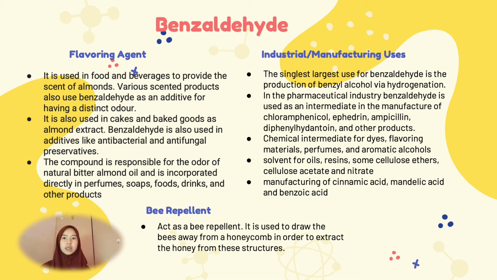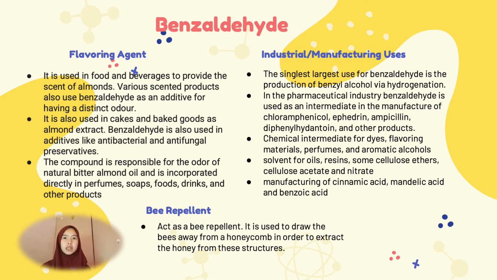The compound is responsible for the odor of natural bitter almond oil and is incorporated directly in perfume, soap, foods, drinks, and other products. Second, in industrial and manufacturing uses, the single largest use for benzaldehyde is the production of benzyl alcohol via hydrogenation. In the pharmaceutical industry, benzaldehyde is used as an intermediate in the manufacture of chloramphenicol, ephedrine, ampicillin, diphenylhydantoin, and other products.